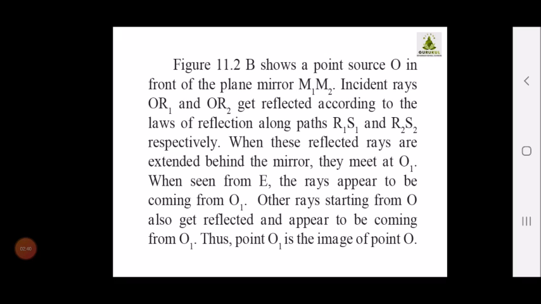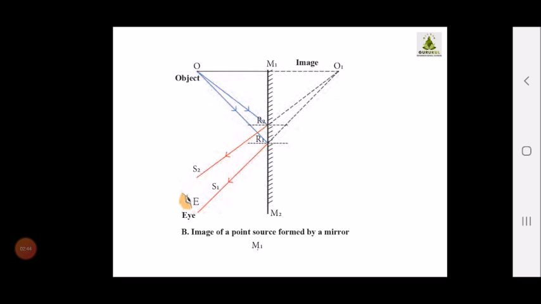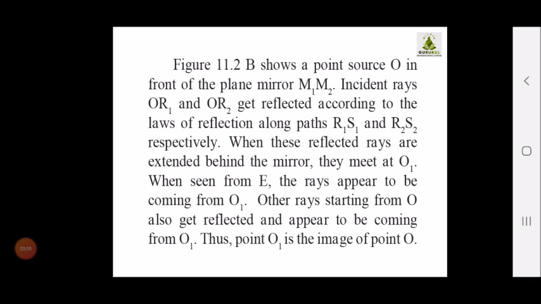Now, when these reflected rays are extended behind the mirror, see, if I try to join these rays backward, these dotted lines are shown, children, if you are able to see properly. So these meet at a certain point, and we are labeling that point as O1.